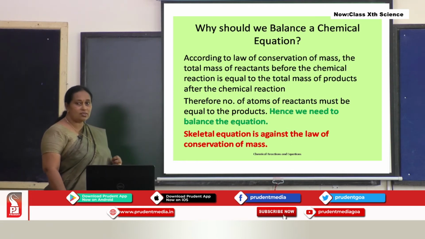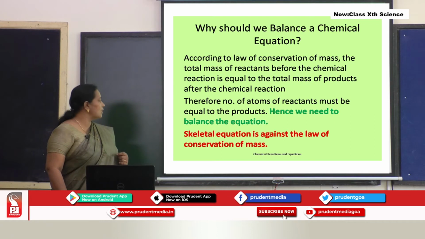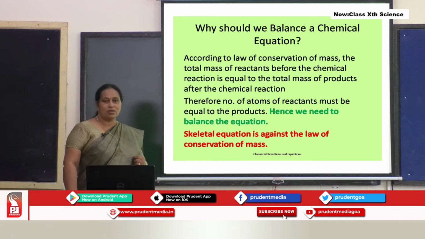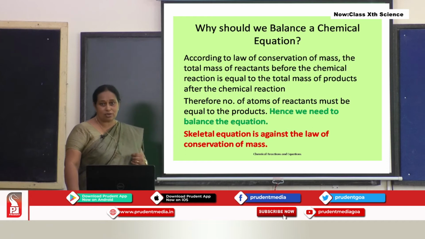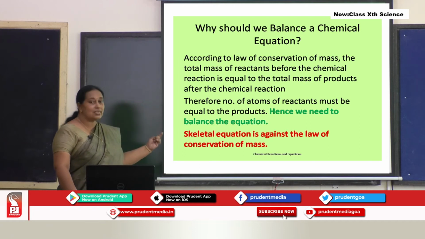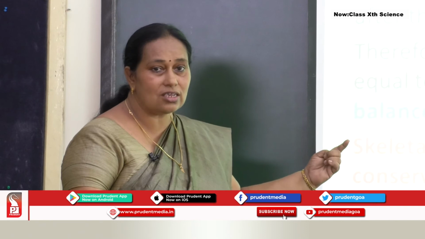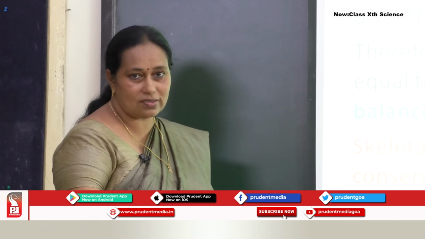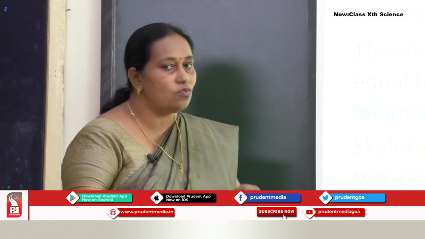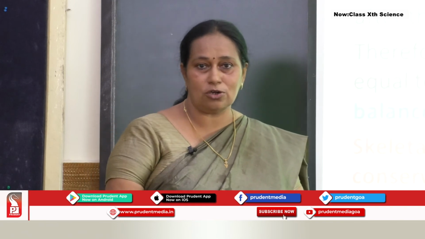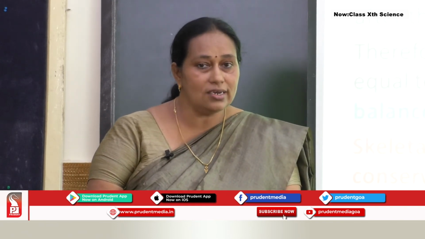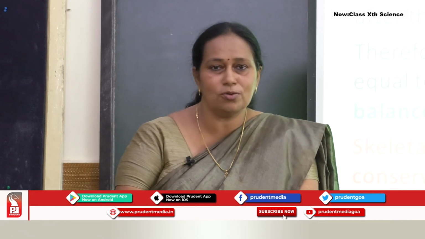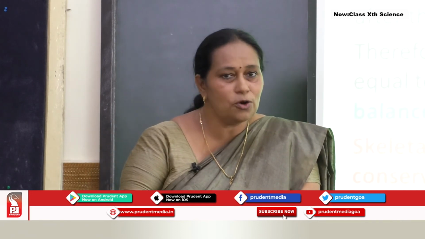Hence, we need to balance the chemical equation. A skeletal equation is an unbalanced chemical equation, so a skeletal equation is against the law of conservation of mass. We cannot violate the law of conservation of mass. This is the reason we must balance the equation. There is a need to balance the equation. I hope you have understood.